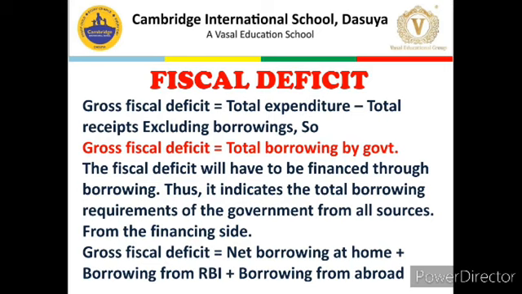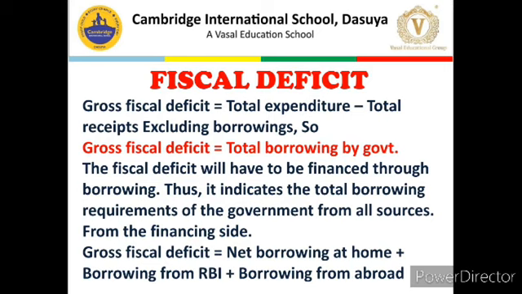So, government can borrow at domestic level through T-bills. That is the first source. Second source of borrowing of government is that government can borrow from RBI, means its central bank. And the third and the most important source of borrowings is that government can borrow from abroad. Now, what does this abroad include? First, government can borrow from international financial institutions like IMF, World Bank, Asian Development Bank, or other financial institutions of repute.